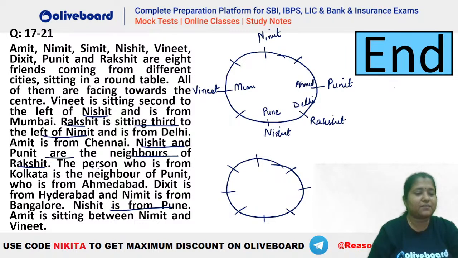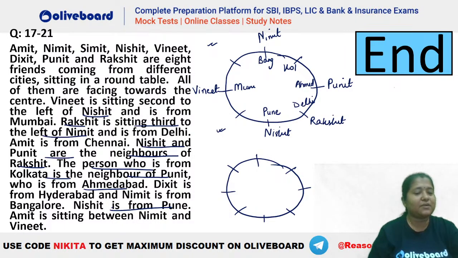So it is given the person who is from Kolkata is neighbor of Punit, who is from Ahmedabad. So that means Kolkata has to be this person. Now for Amit, you have only two possibilities. Who is from Chennai, right? So we will place him later. Now Dikshit is from Hyderabad and Nimit is from Bangalore. So Nimit has to be from Bangalore here. So this is your Bangalore, okay? And we have Dikshit is from Hyderabad. So Dikshit and Amit have to be at these two positions only.